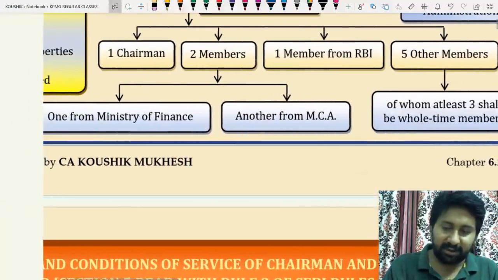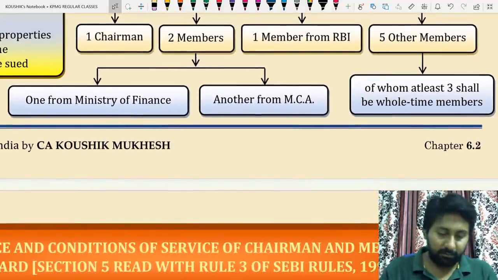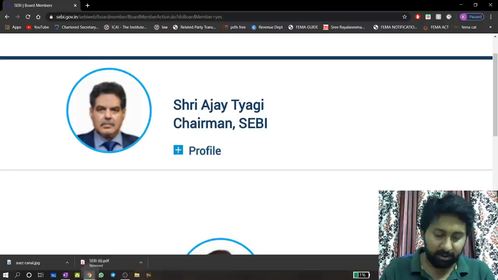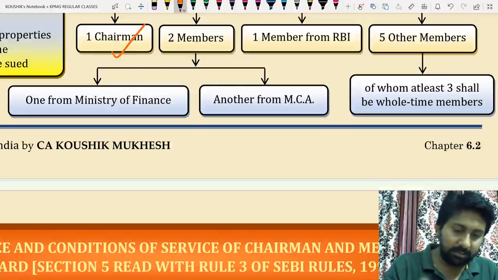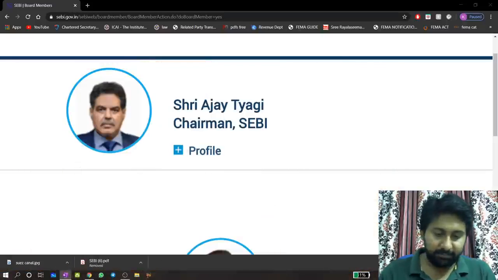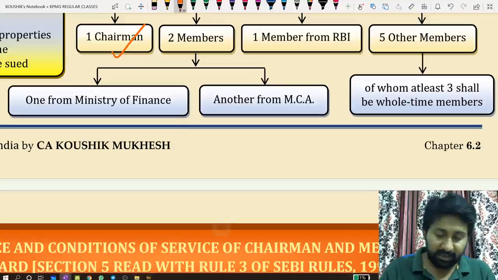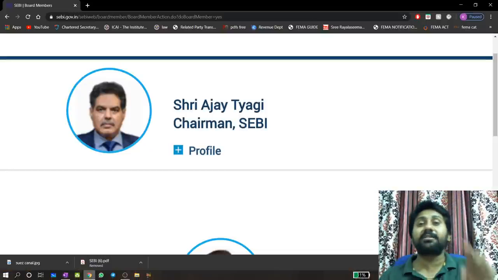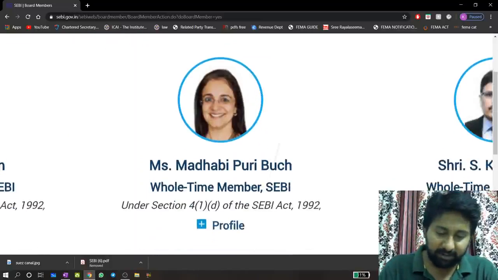Let us check whether the reconciliation is perfect or not. You should tell: one chairman condition is satisfied or not? Yes, one chairman. Satisfied. Next, what is the condition that we just read now? The condition is there should be 2 members, one from the Ministry of Finance, another from the Ministry of Corporate Affairs.